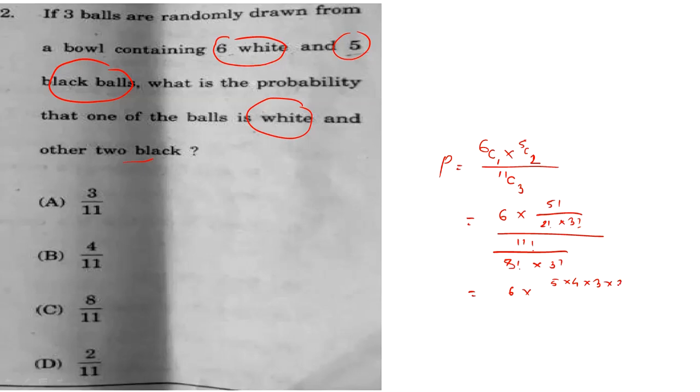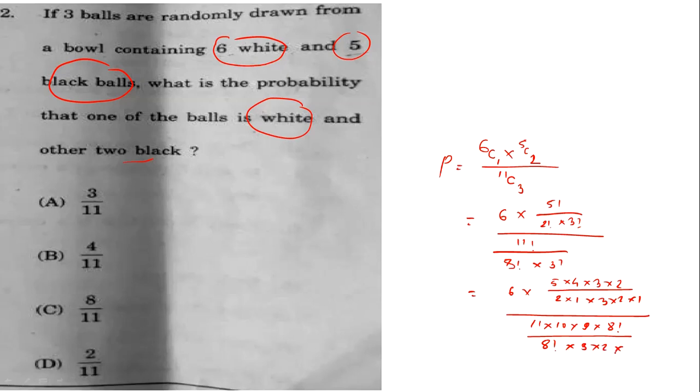Now evaluate this, you will get 6 into 5 into 4 into 3 into 2 divided by 2 into 1, into 3 into 2 into 1, divided by 11 into 10 into 9 into 8 factorial divided by 8 factorial into 3 into 2 into 1, right?